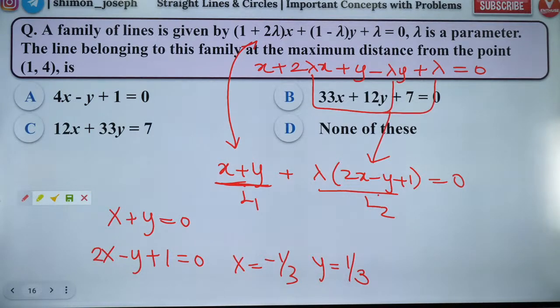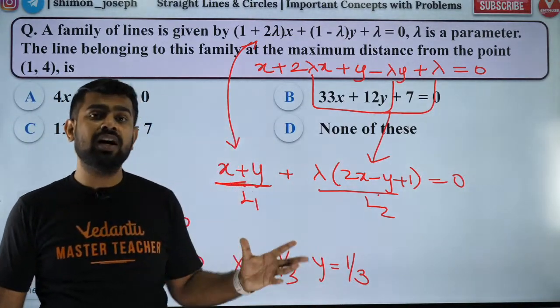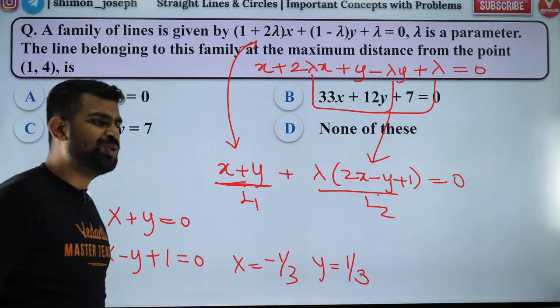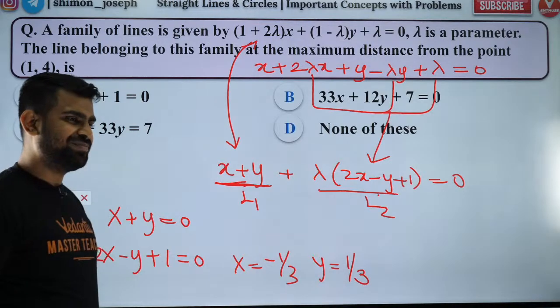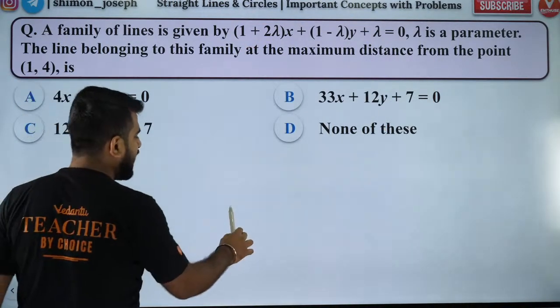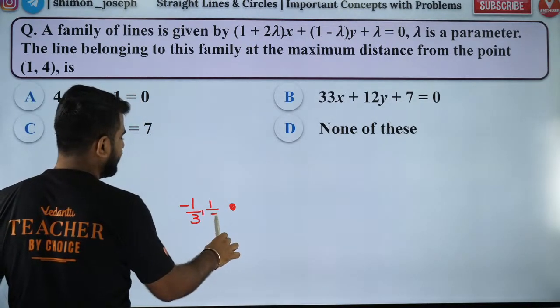Did you guys get that? Very good, Chandu, super. Got it? So now I have the point of intersection, which is minus 1 by 3 comma 1 by 3.